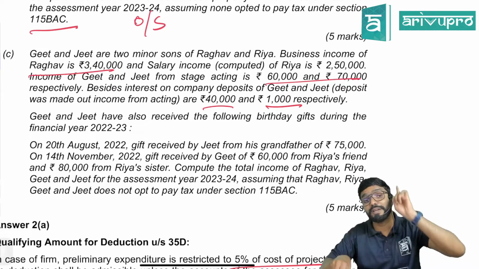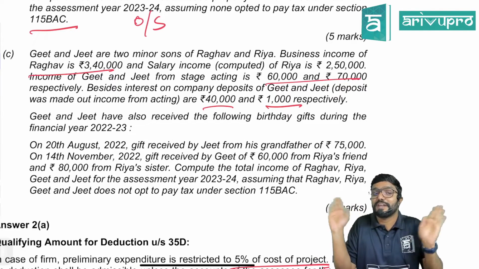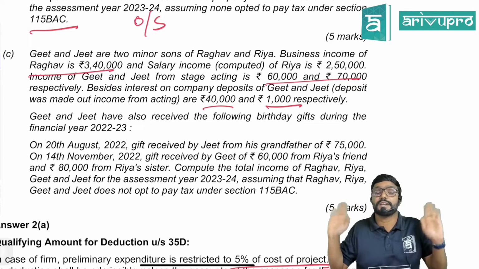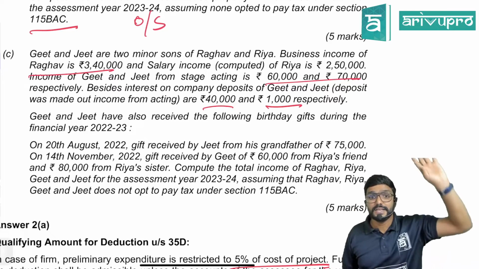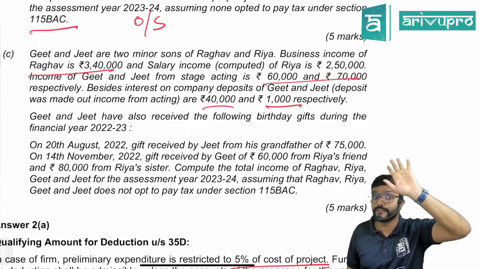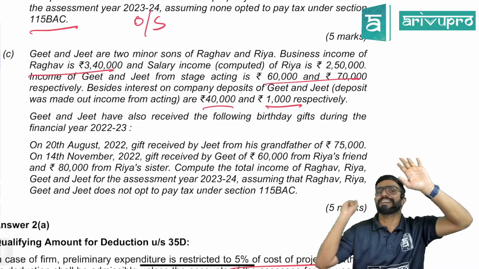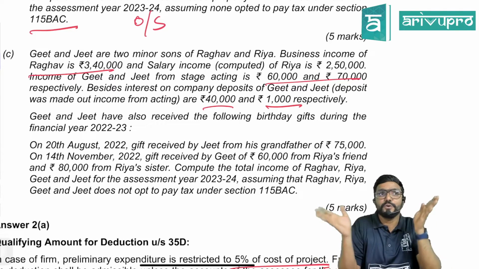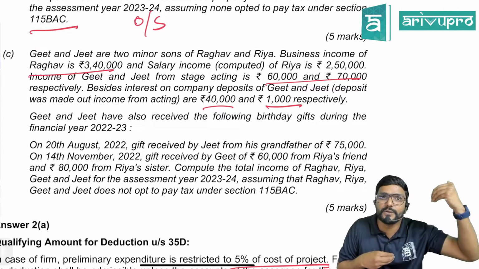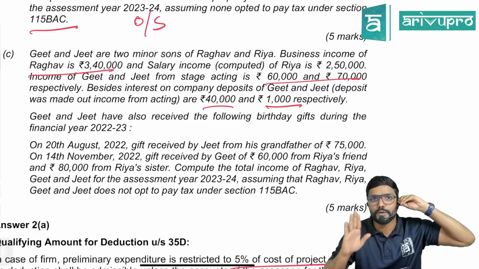Sir, will this income be clubbed? Yes. 40,000 and 1,000, they are not earning from their efforts. Sir, what was the source of income to earn this? We are not caring about it. Clear? Yes. We discussed that 60,000 and 70,000 will not be clubbed because they earned it out of their efforts. But this 40,000 and 1,000 interest they are earning is not from their efforts. Now you need not worry, sir, what about the source of income? They got it from their acting, no sir, or from their performance, no sir. You need not worry about that.